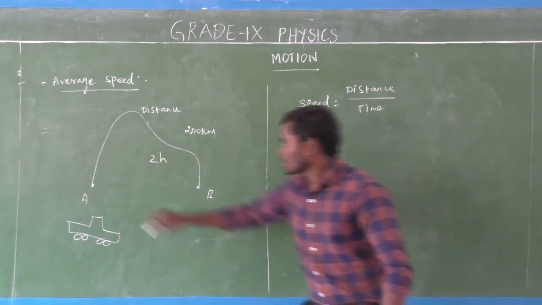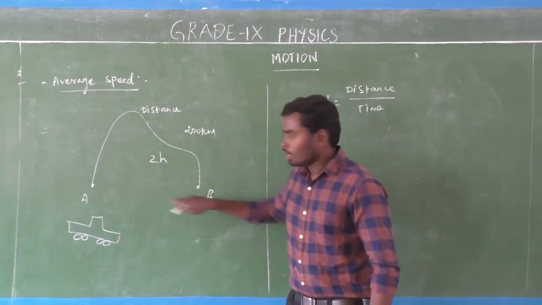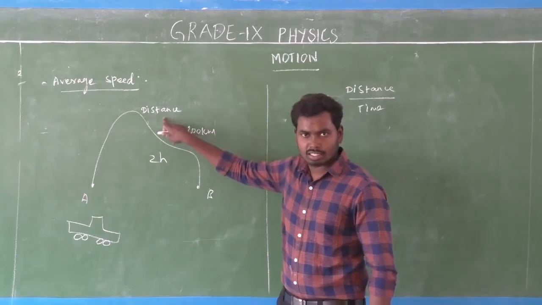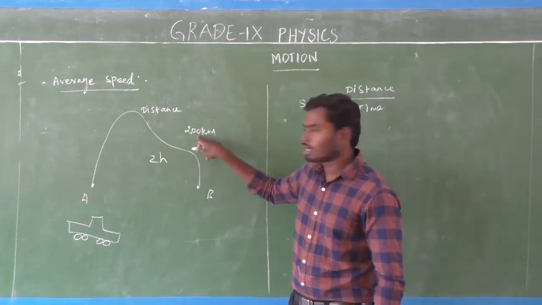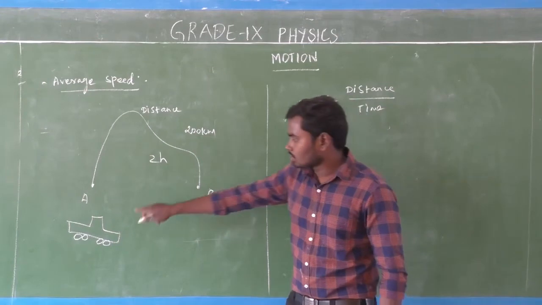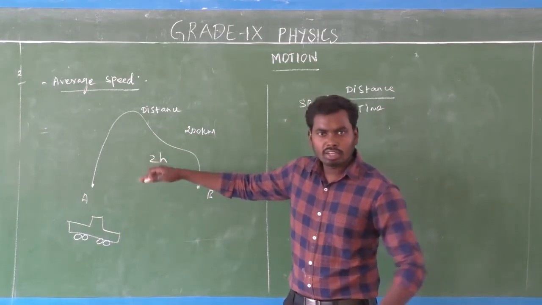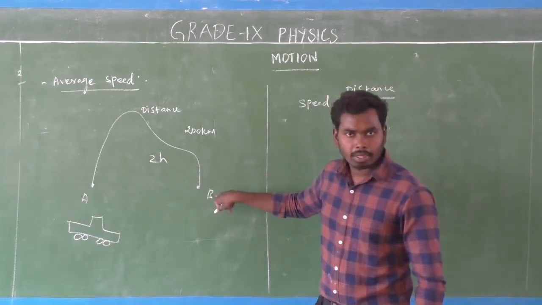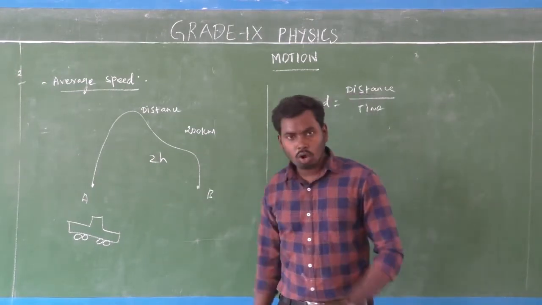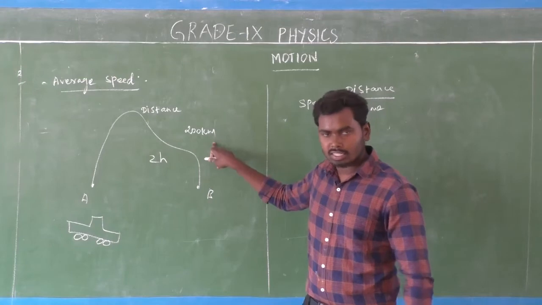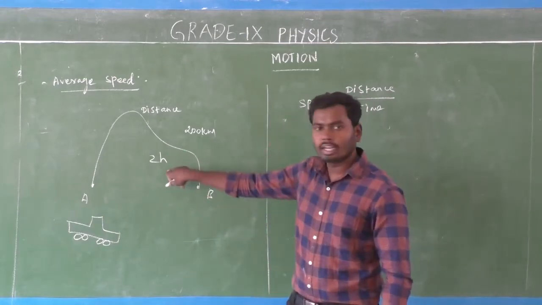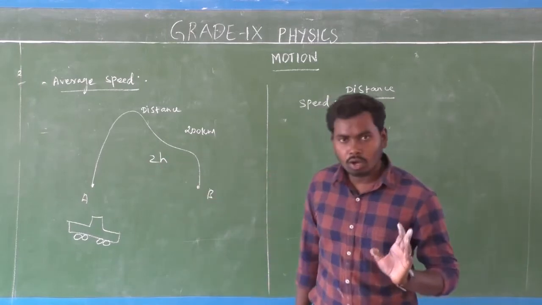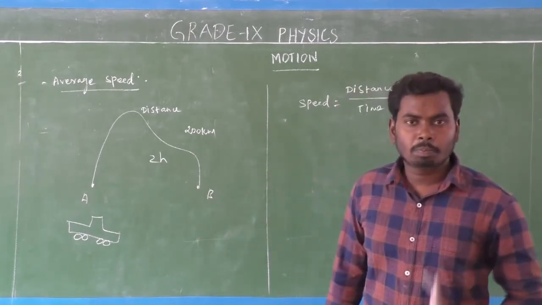So consider two points, point A and point B. The total length between two points is distance. Here, the distance is 200 kilometers. The car covers the 200 kilometer distance from point A to point B in 2 hours. Now you find out the speed of the car.